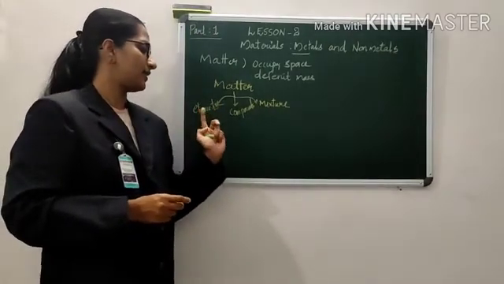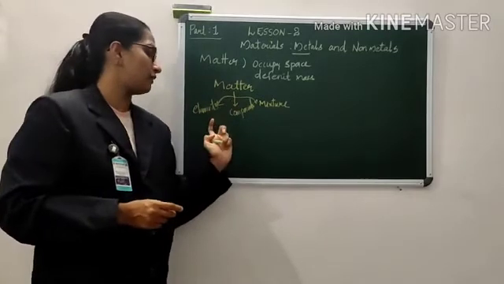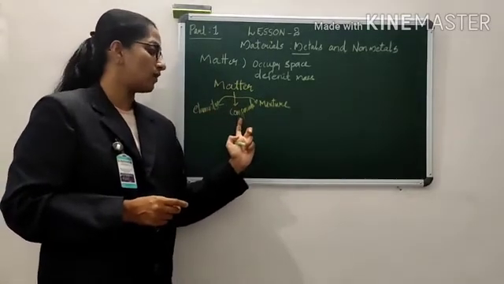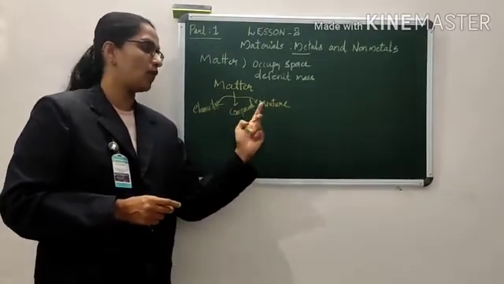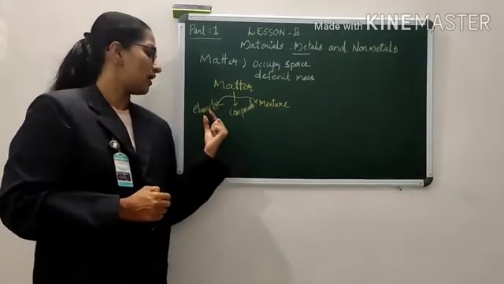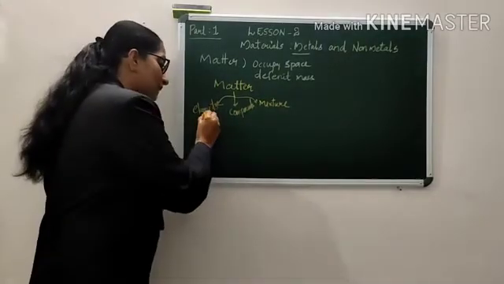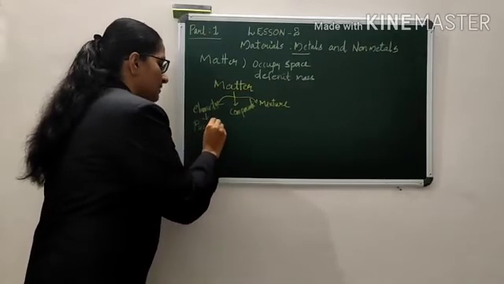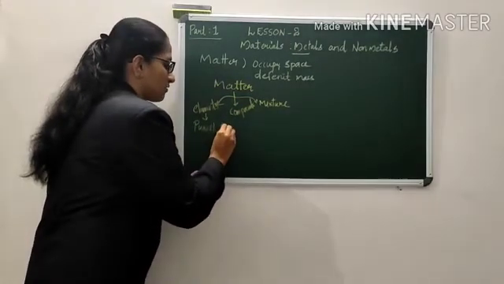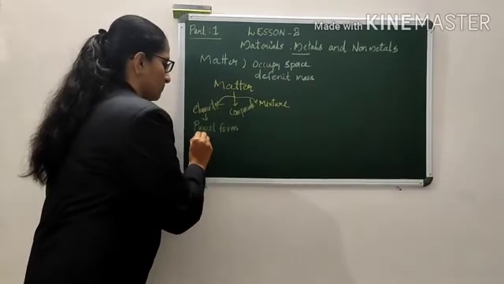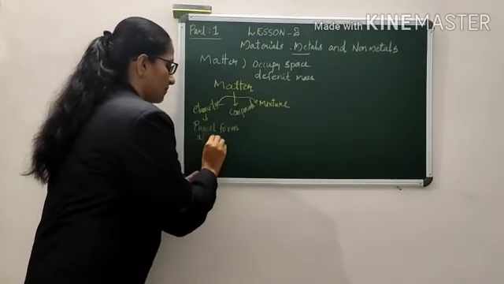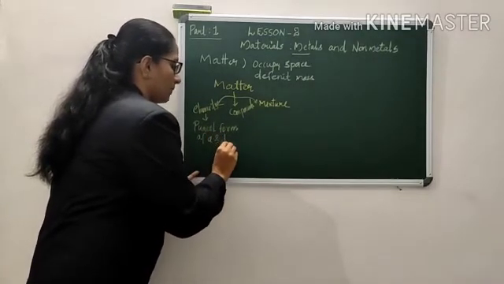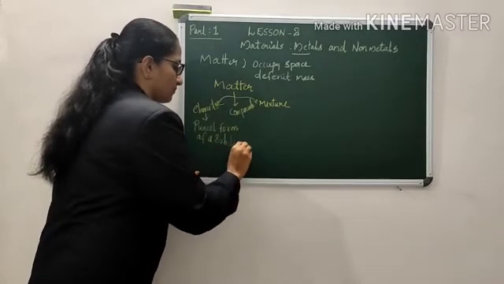Out of these, the element is the purest form of a substance. How does it become the purest form?